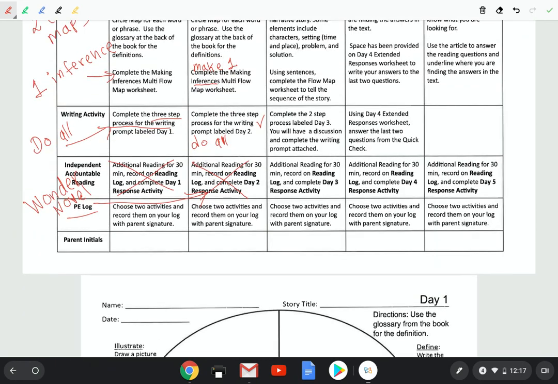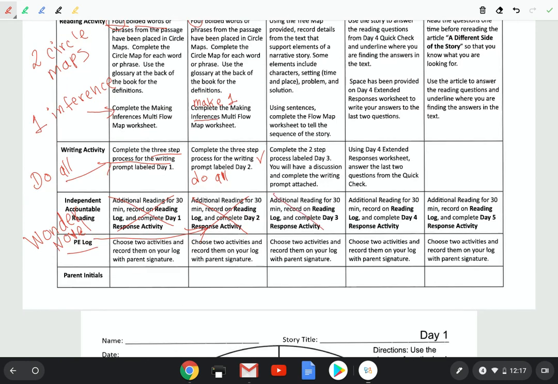Except, of course, the independent reading part of it, because you already know independent reading is going to be reading the novel, the book Wonder, okay? And so on Wednesday, you will go to Google Classroom and respond. So I'm going to put here, respond in Google Classroom, okay?